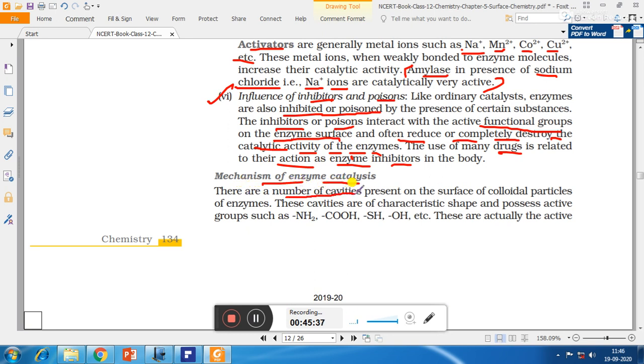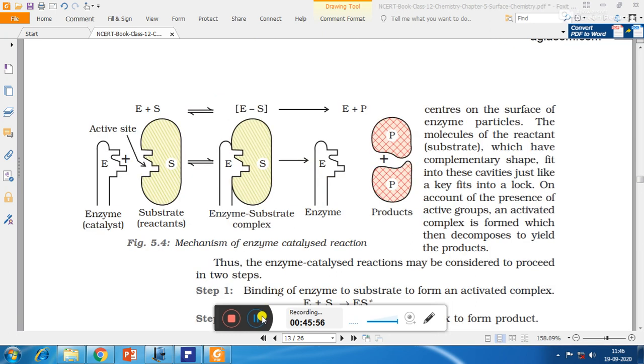There are a number of cavities present on the surface of enzymes. These cavities are of characteristic shape and possess active groups such as amine, carboxylic acid, SH, that is thiol, alcohol, etc. These are actually the active centers. For example, here the enzyme is given in the shape of a key. So it is having this active site of enzyme. So they are having active centers on the surface of enzyme particles, the molecules of a reactant or substrate. For example, here the substrate is given.